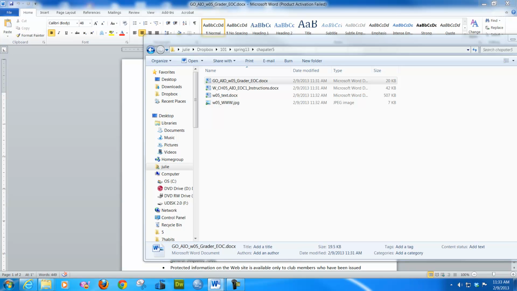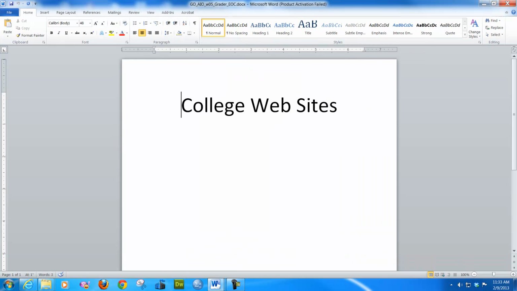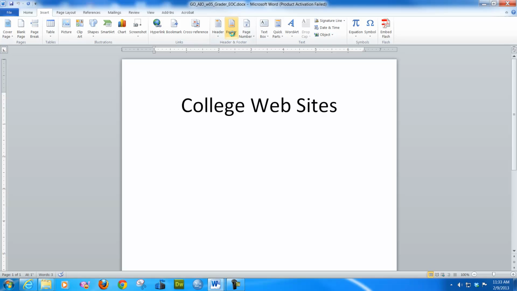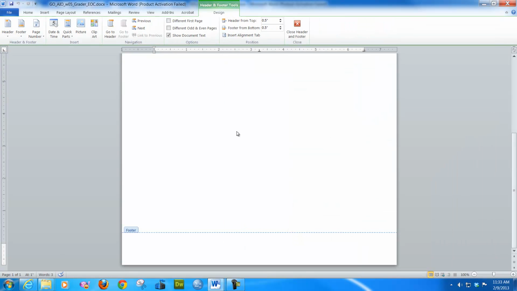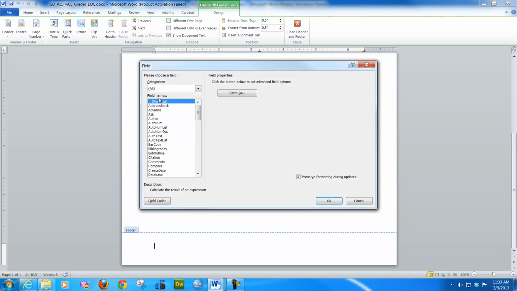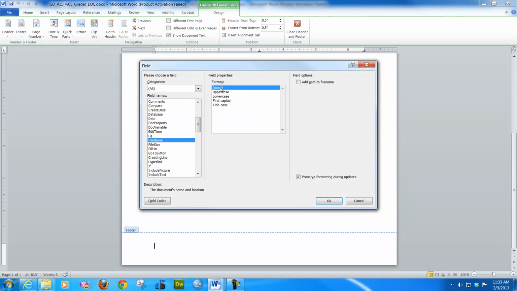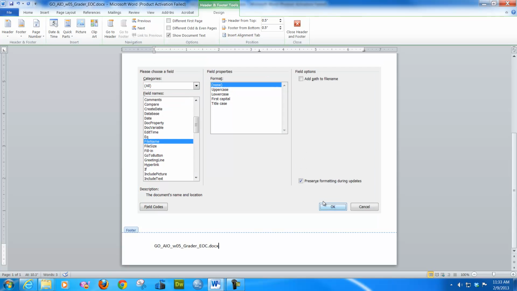And it says add file name to field of footer. So we're going to go insert footer. We're going to get to this and we're going to go more footer, edit footer right there. And we need to go to quick parts. We need to go to field. We're going to go down here to file name, and we're doing default, so you just leave none and say OK. Presto. You've done the first 2 steps.